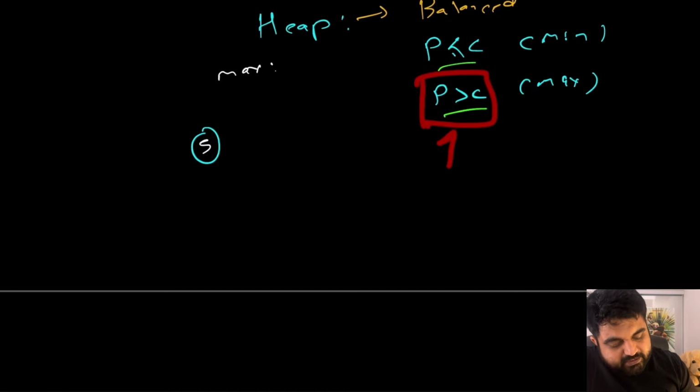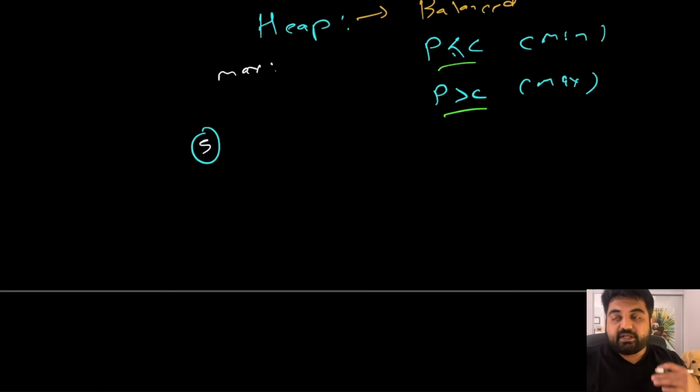You are trying to see whether this property is followed or not. If this property is not followed because we added the value at the very end, we are actually going to do a shift up or bubble up operation with the parent. So wherever we see that this property is not being followed, we will swap the values of the parent with its subsequent child. So let's say in this case, the value we are trying to enter is value number 7.